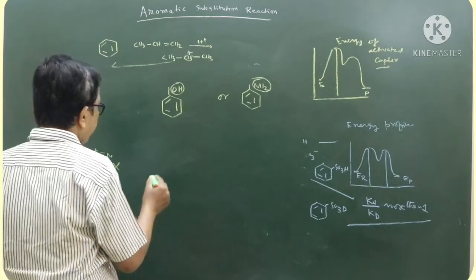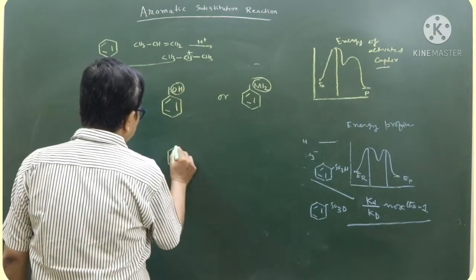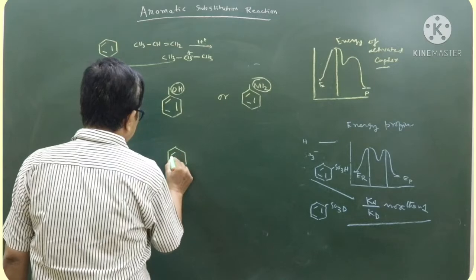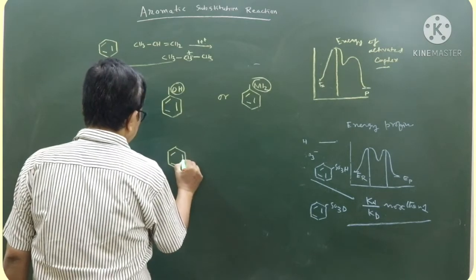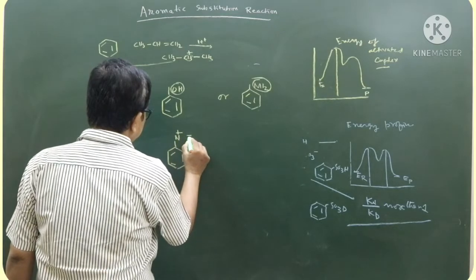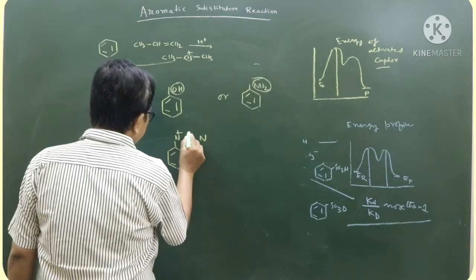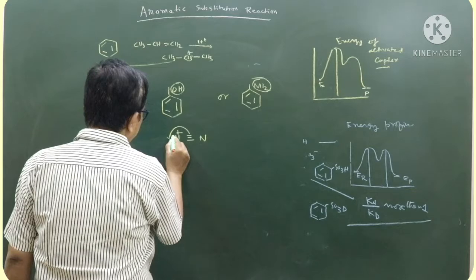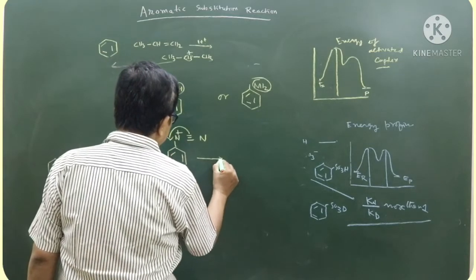In this case, what will be the product? Diazonium cation has two such resonating structures. If the electron moves over here, we get another structure.